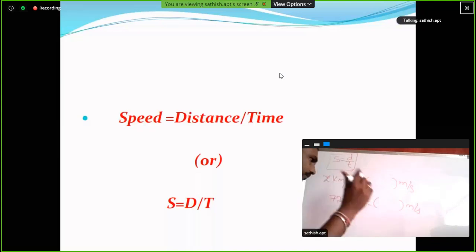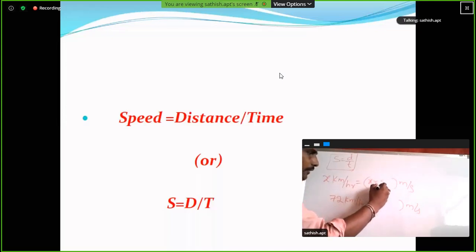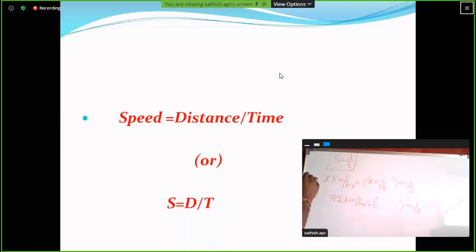So here, x kilometers per hour is equal to x into 5 divided by 18. Clear? So this is the first point. Now this is the example. 72 kilometers per hour is equal to 72 into 5 by 18.